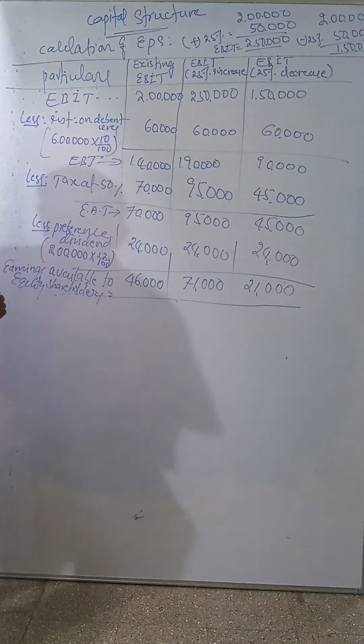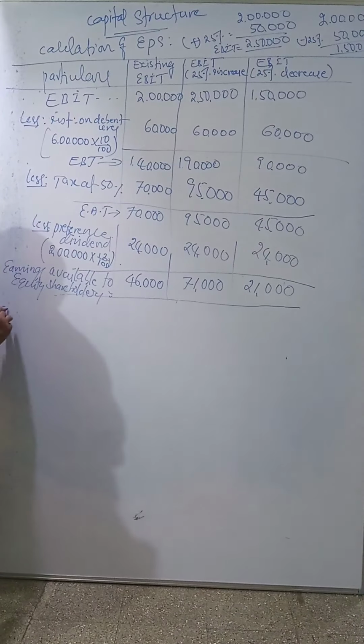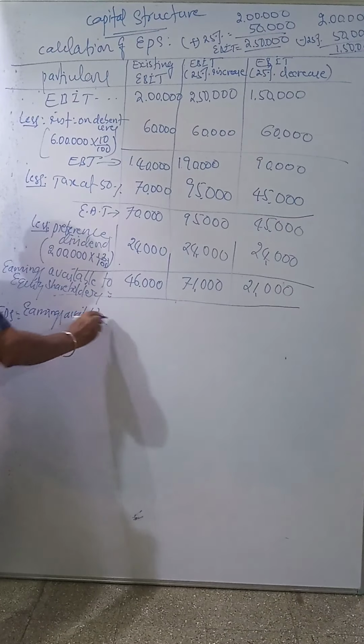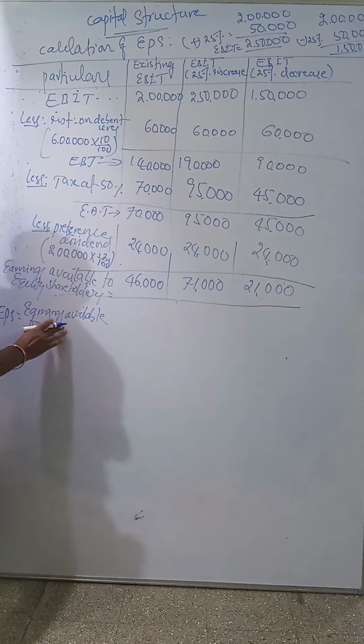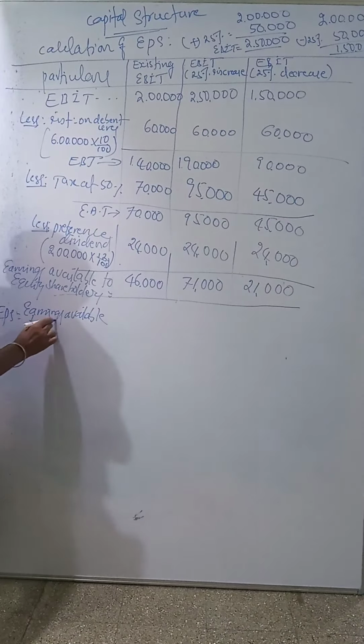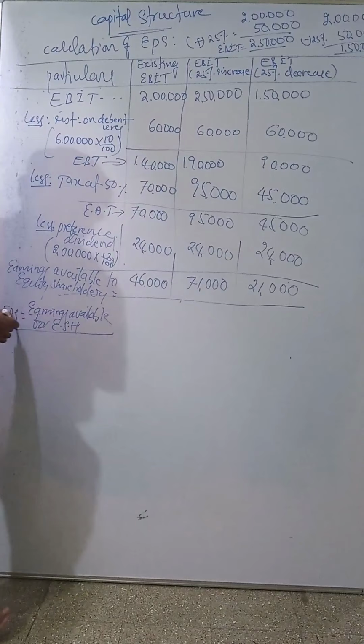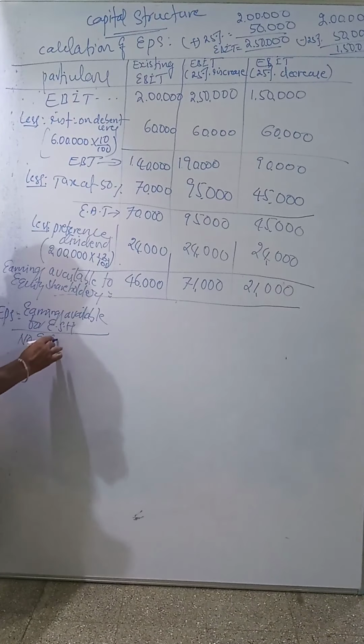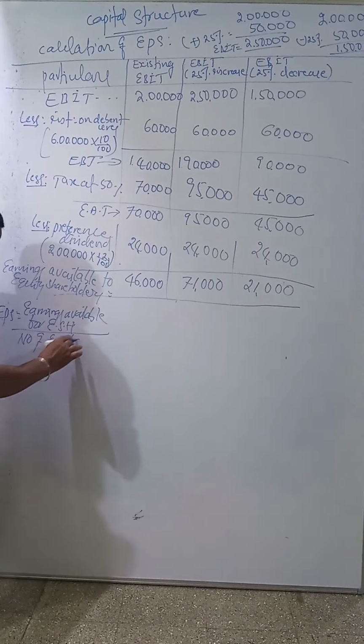Now apply the equation. EPS, earning per share, equals earnings available for equity shareholders divided by number of equity shares.